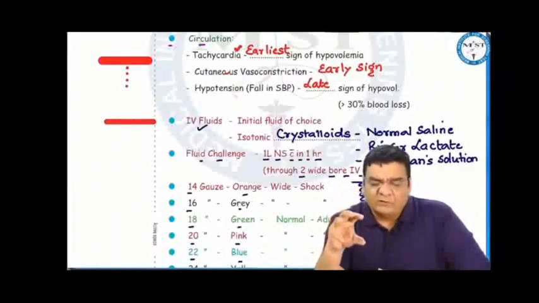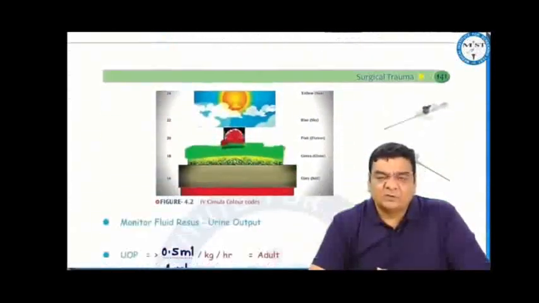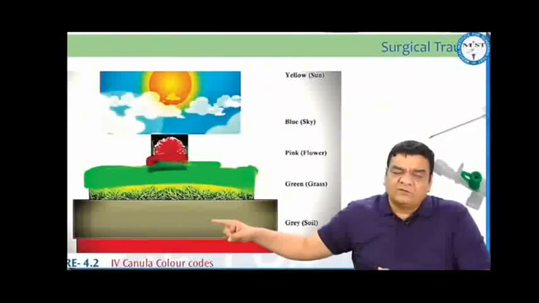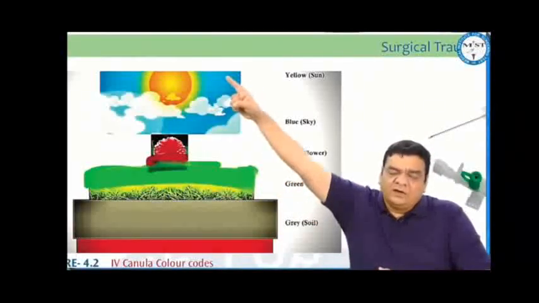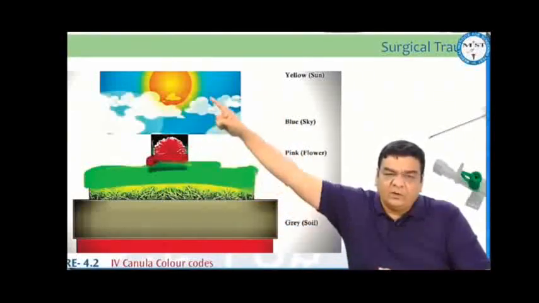When we have to pump in IV fluids, we give a fluid challenge, pump in 1 liter of normal saline within 1 hour. We use 2 wide bore IV cannulas, and which cannula has to be used can be remembered by simple color codings. Like if we go into the core of the earth, there is an orange lava. The surface of the earth, that is the road, is grey. On that, there is green grass. In that, pink flowers. Above is the blue sky. In that, yellow sun and a violet rainbow. So 14 gauge, 16, 18, 20, 22, 24, 26.